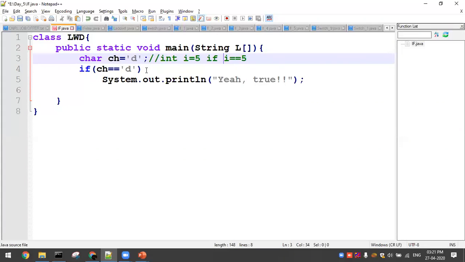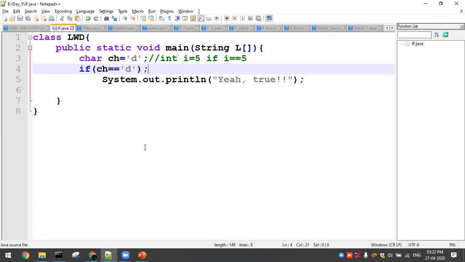If suppose the condition is terminated with a semicolon, what will happen? This is a very important question in your interview. If the condition has a termination, then what will happen?